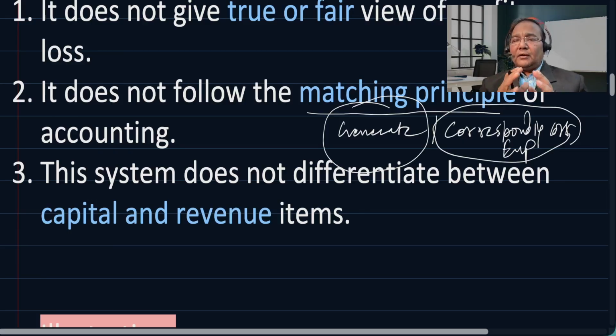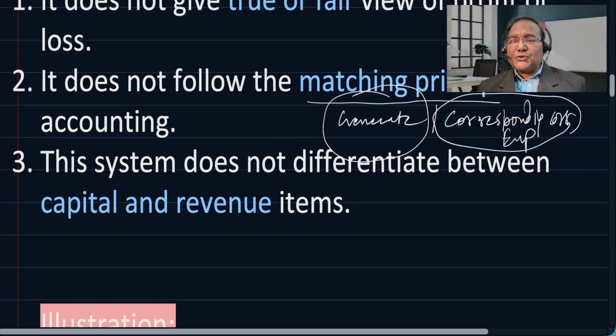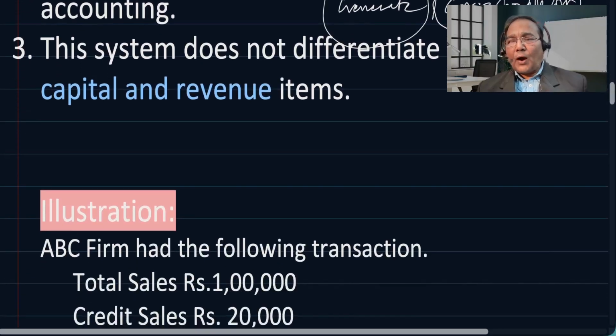So, as per the matching principle, the revenue which is generated, the corresponding expenses are identified, and those expenses are deducted in order to get the profit. So this matching principle does not apply when it comes to cash basis of accounting. This does not differentiate between capital and revenue items.